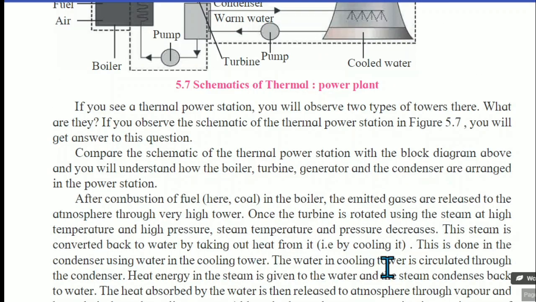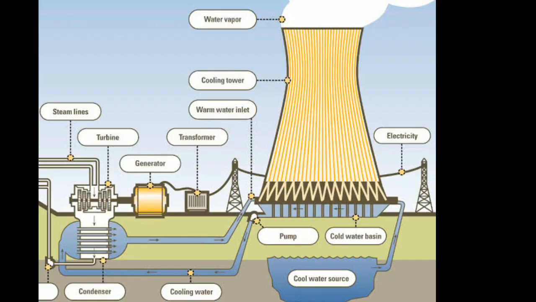The water in the cooling tower is circulated through the condenser. Heat energy in the steam is given out to the water and the steam is condensed back to water. So this heat absorbed by the water is then released to the atmosphere through vapor and heated air through the cooling tower.